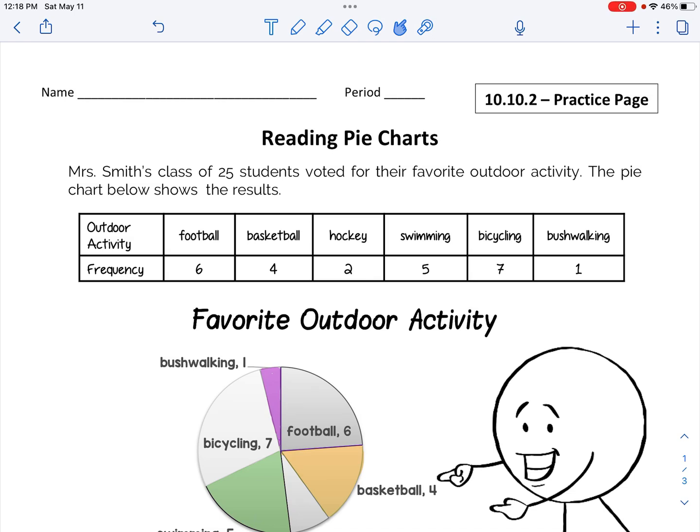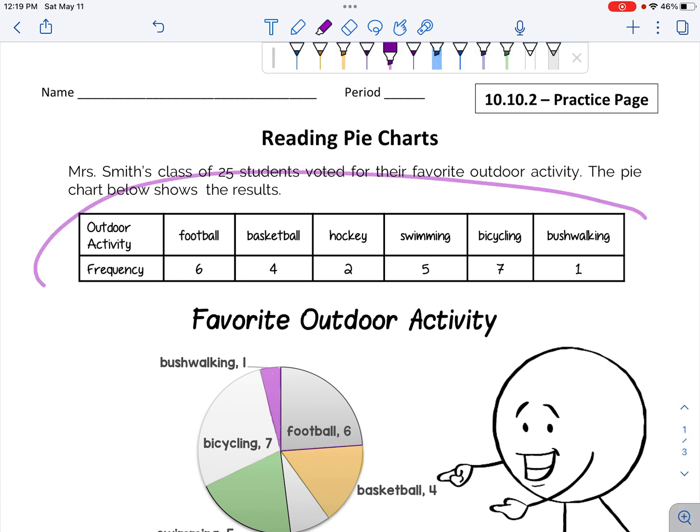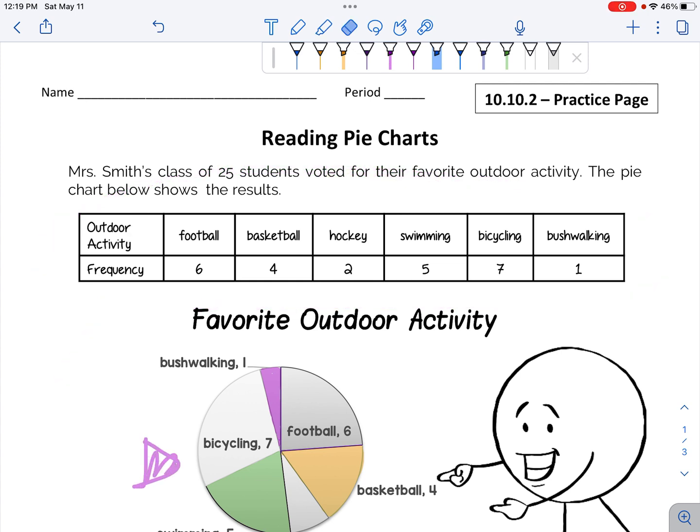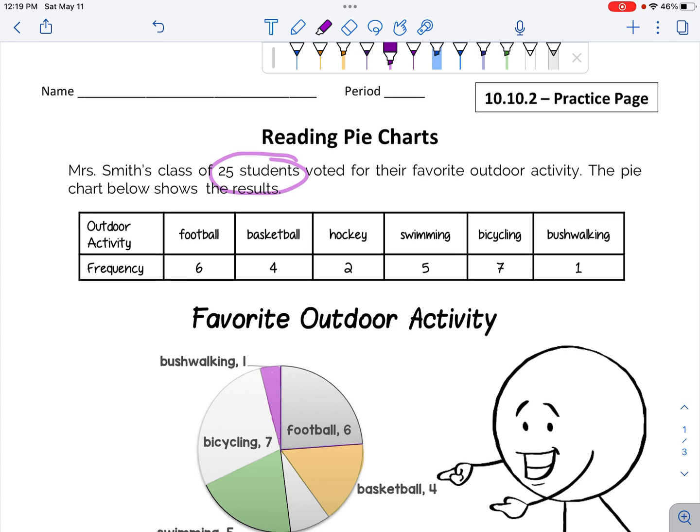Hey, sixth grade. This is our lesson about reading pie charts. Up on the top, there is a frequency table, and somebody took the numbers from this frequency table and made this pie chart right here. But let's read what this table is all about. It says Mrs. Smith's class of 25 students voted for their favorite outdoor activity. The pie chart below shows the results.